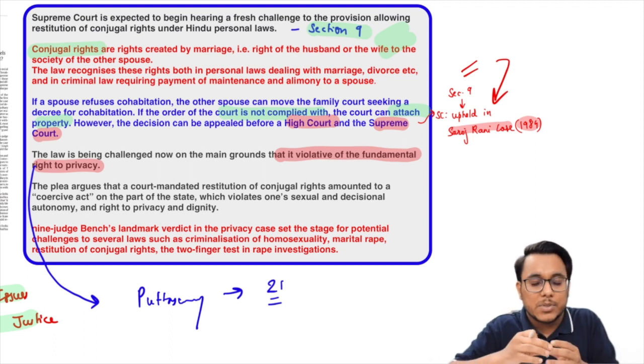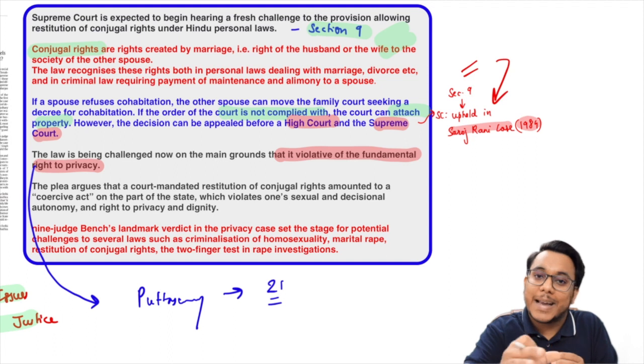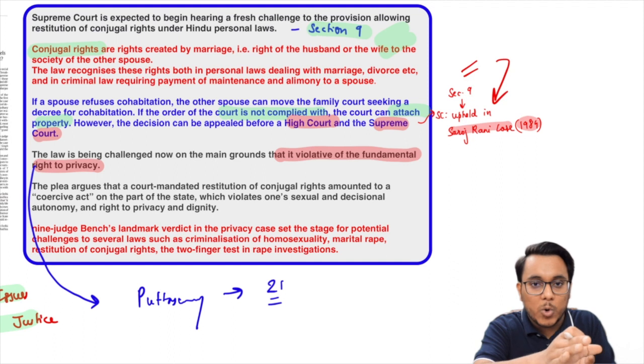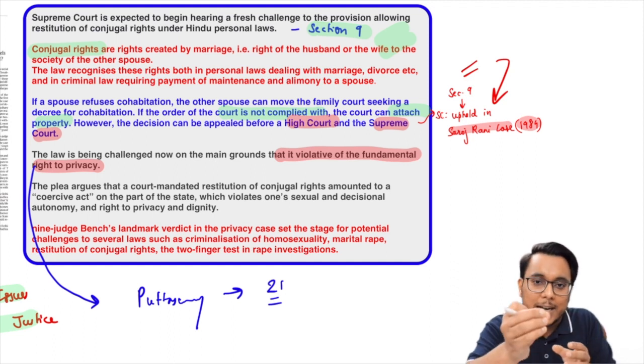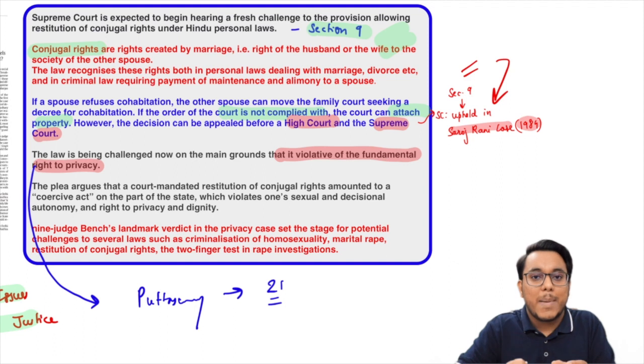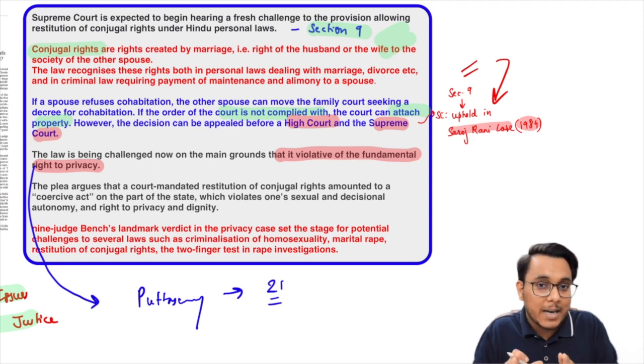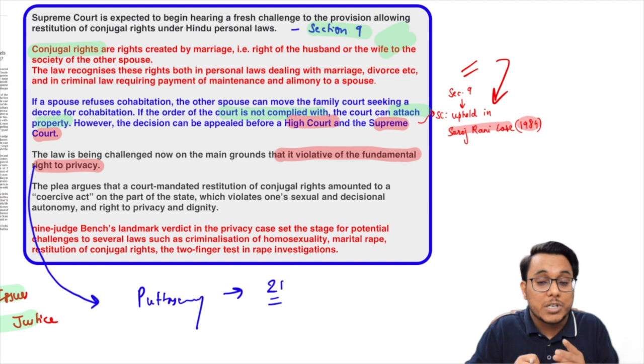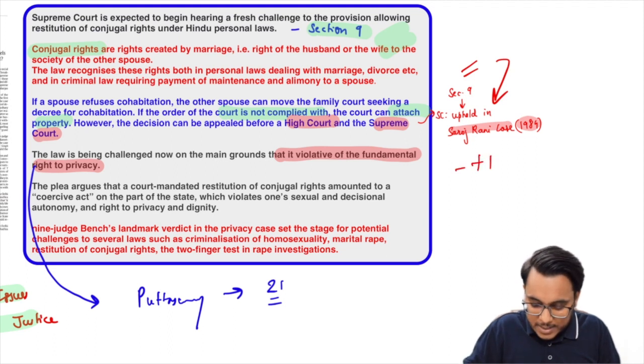Many times women want to live separately, but even if the woman is living separately, what will the husband do? He will go to the court to enforce conjugal rights, and the court will pass an order, and the woman has to come back to the husband. Now when the woman comes back, first of all, in India marital rape is not criminalized, so sexual exploitation of women can happen. After that, emotional and physical subjugation can also happen. So therefore, it has been said that women are the sufferers because of this provision. Fine, so therefore it is being challenged.